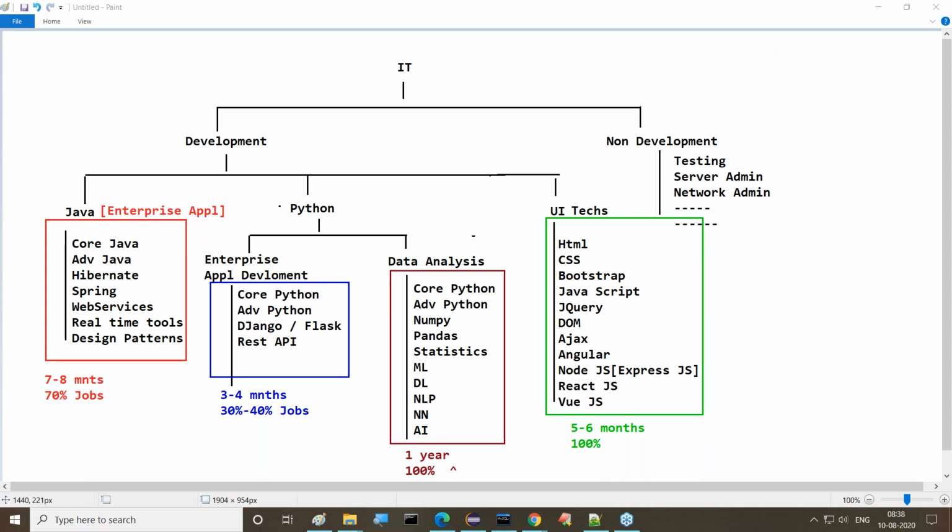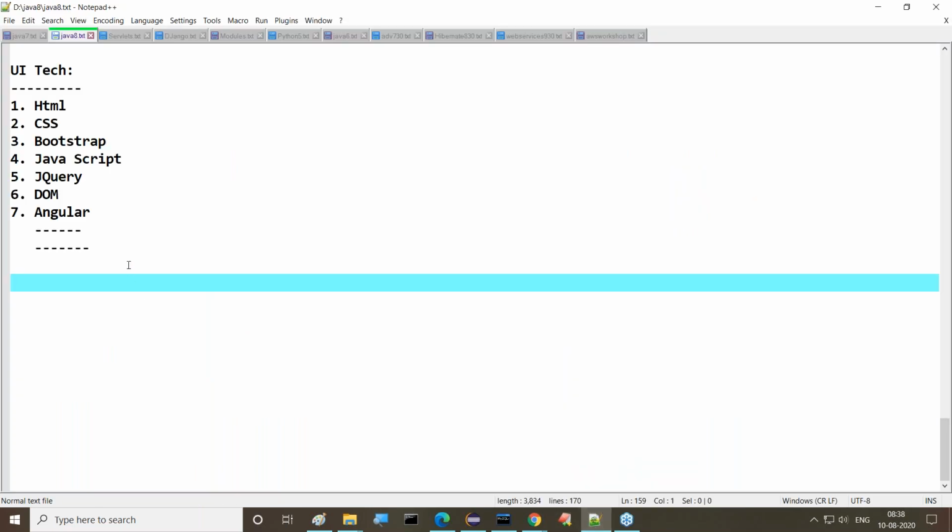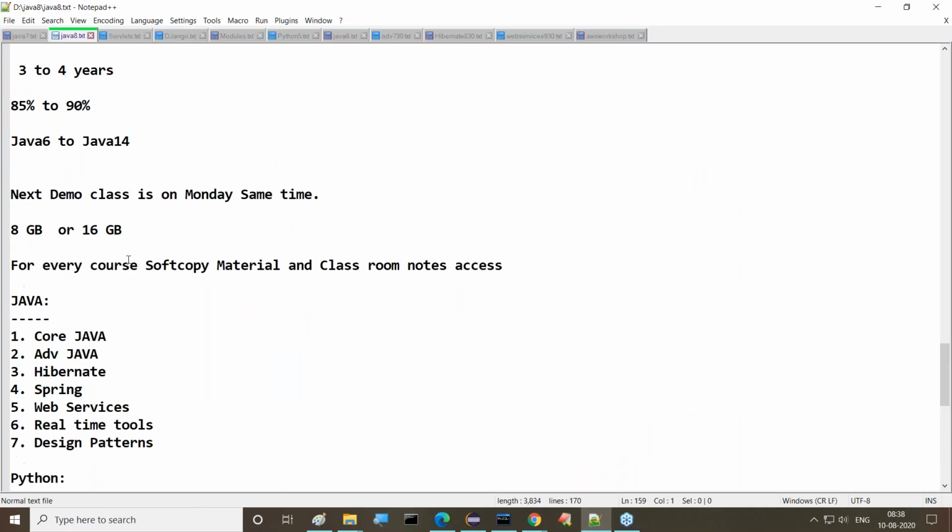Right, guys. Now all of you recognize this. So these are the various technologies, and these are the various parts available outside. Now this is what I'm telling you: the courses. That means what various technologies are available, and their durations and their opportunity levels. I'm giving clarity now. But how are courses provided at Durgasoft? Already in the last session I gave somewhat clarity on it.